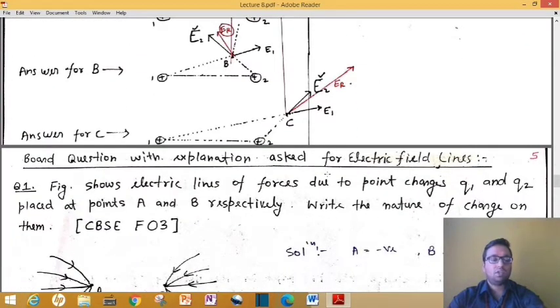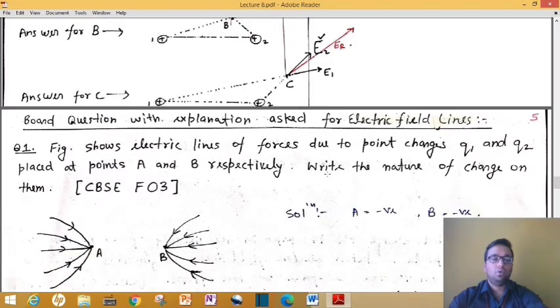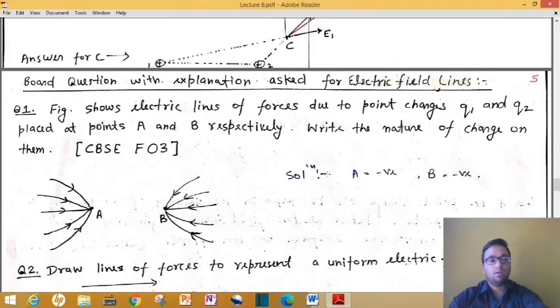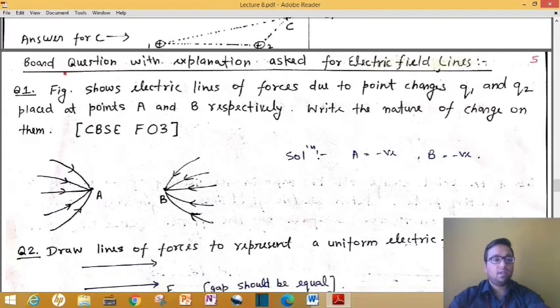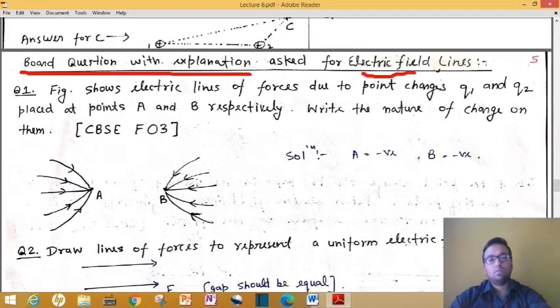Now I think you have understood how to draw electric field lines. Now I have taken some questions which were asked in board exams for electric field lines. So question number 1 is what?